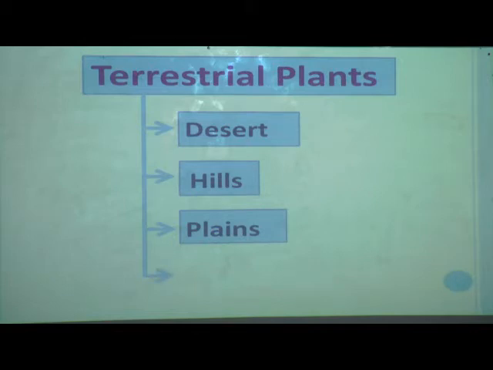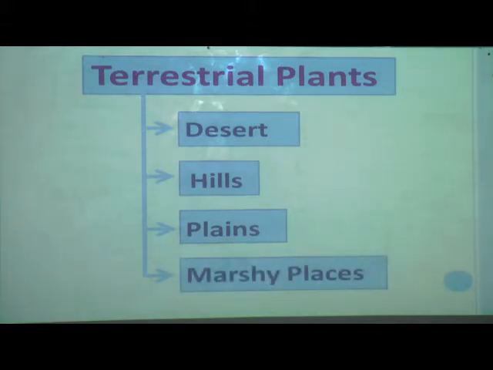After that we learnt about the plants that grow in marshy places. What was the example we learned? Yes, mangrove plant. In marshy places, the soil is always covered with water. There is no air, so their roots do not get air, and they grow above the soil. Those are called breathing roots. This is all we learnt. This was just a quick recall of what we learned in previous episodes.